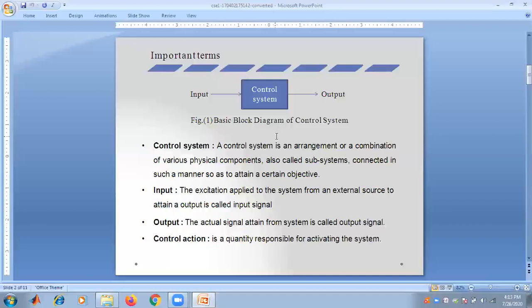Control action is a quantity that is responsible for activating the system. So we have seen the definition of a control system: input, output, and the control action.